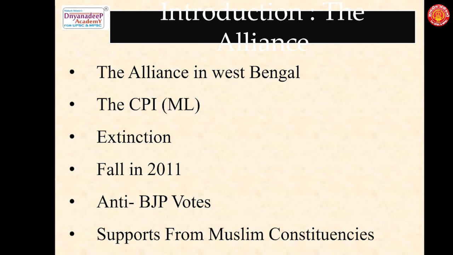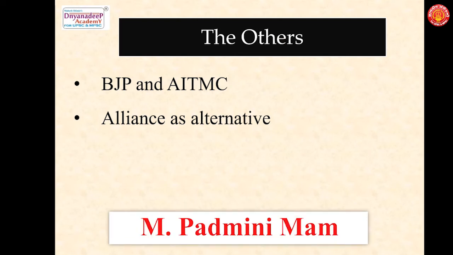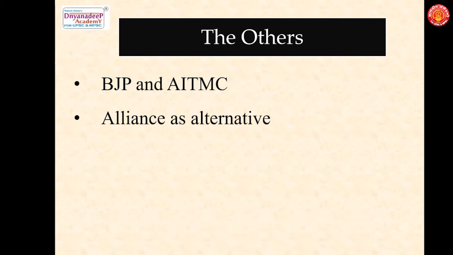At the same time, the alliance will also be responsible for contributing to anti-BJP votes, and the alliance is expecting support from the Muslim constituencies which are there in West Bengal. We need to know that the others here are the BJP and the AITMC. The AITMC has risen from the ashes of the Left Front that was in power for 34 years and it weakened or lost in 2011.